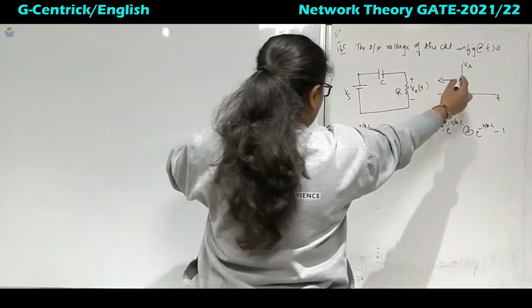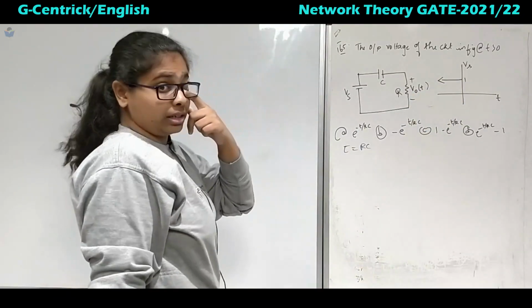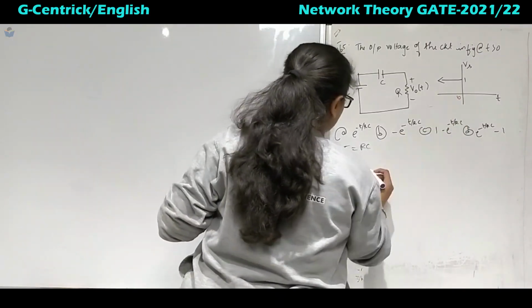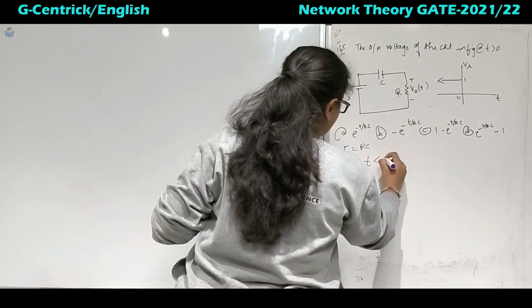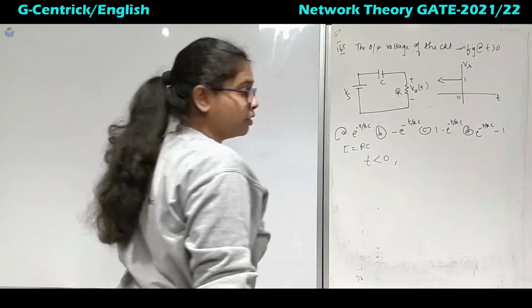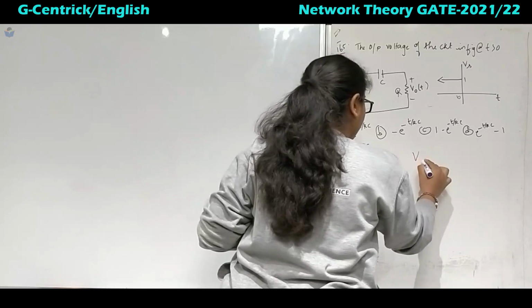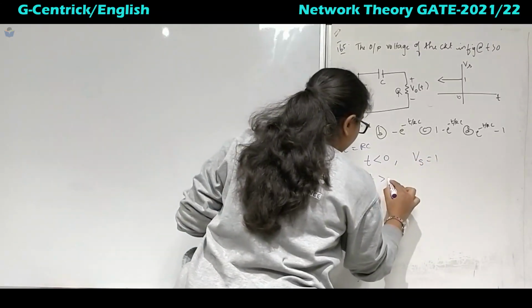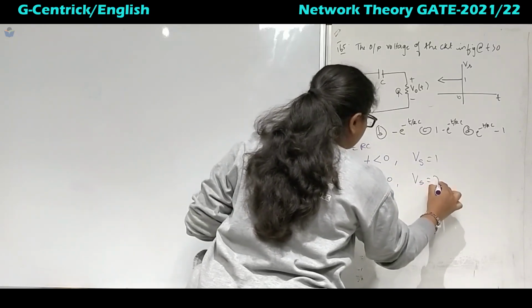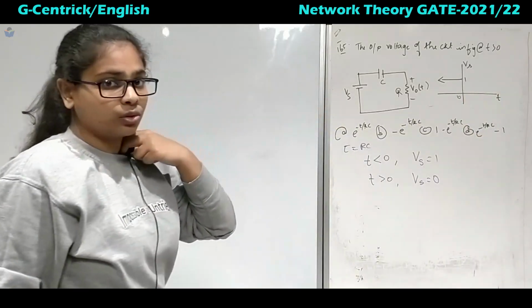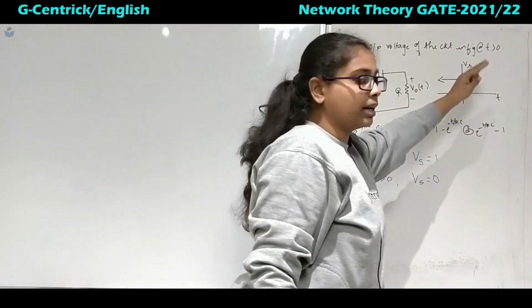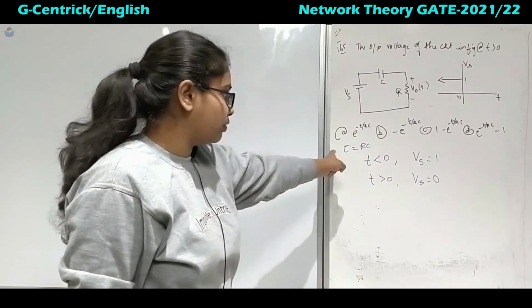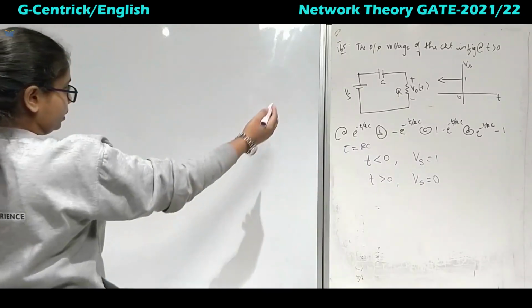Now to analyze this one, this is basically a unit step, but it is in the negative direction, right? So this is 0. For t less than 0, they have given for the Vs, Vs is equal to 1, right? Next, for t greater than 0, Vs is equal to 0, right? There is no signal for that. Once we know this one, we will start solving this problem.